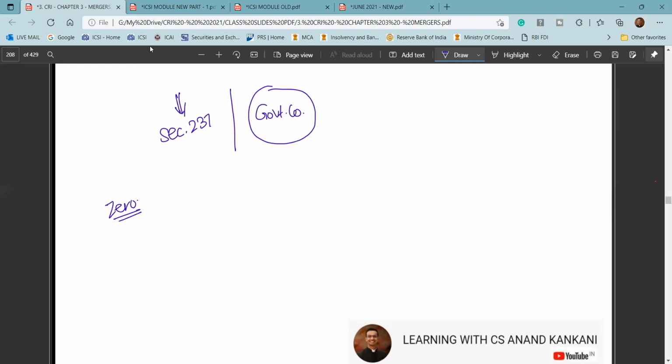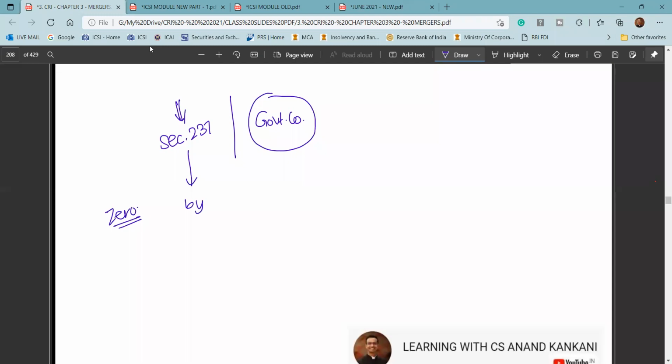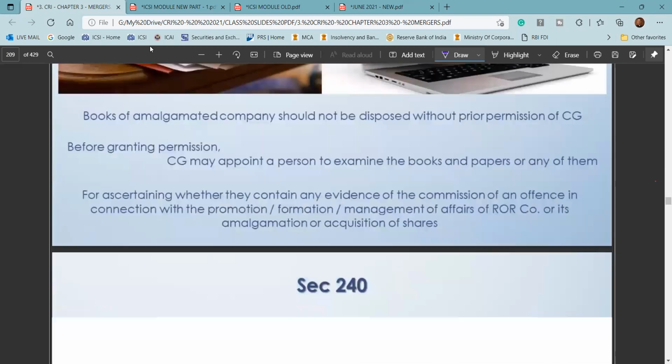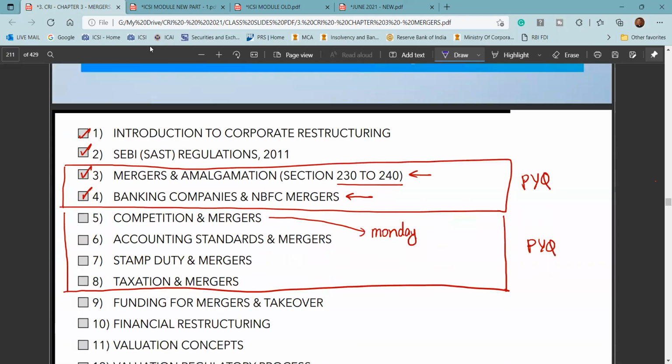So there are two separate provisions. One is amalgamation of two companies by government, and then you have the amalgamation of a government company. So two separate provisions, don't get mixed up between the two, and then this is fine, right?